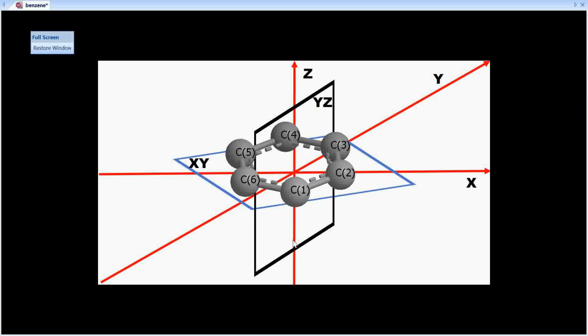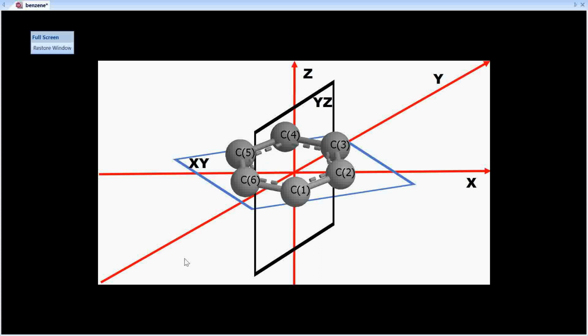A similar plane will pass through C6 and C3, a plane that can divide the molecule into two halves. Just check the YZ plane in this case. You have C6 at one end, C3 at another end, and so C6 and C3 are symmetrically divided, whereas on the right hand side of the plane you have C2 and C1. On the left hand side you have C4 and C5.